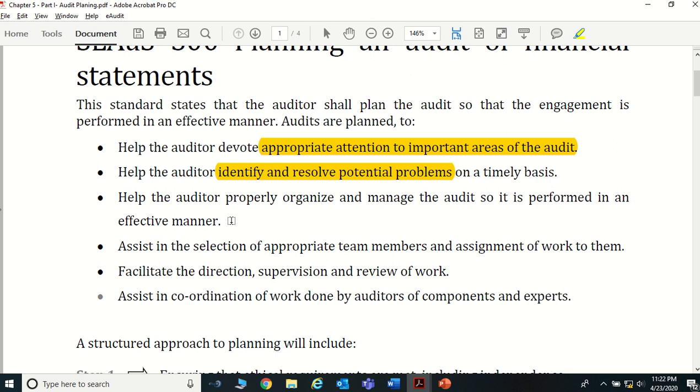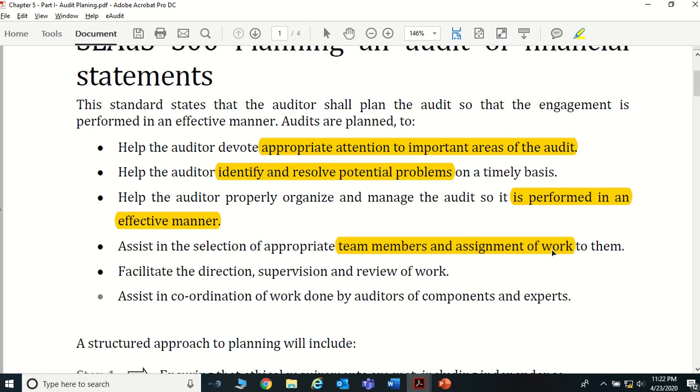So when you plan a particular audit, that's a usual thing. You can understand easily that when you plan something, you can effectively perform the activities you are expecting to perform. And the next one: it assists in selection of appropriate team members and assignment of the work. When you have a particular plan, you can identify.